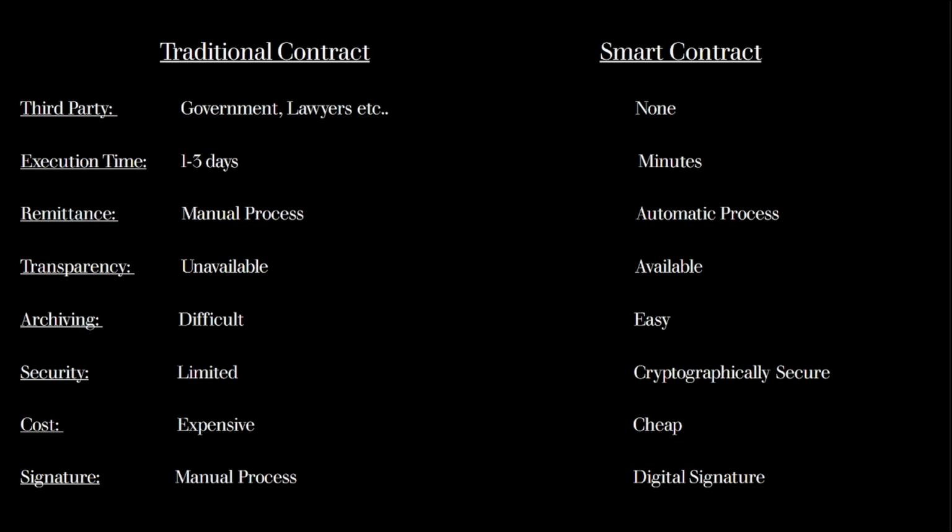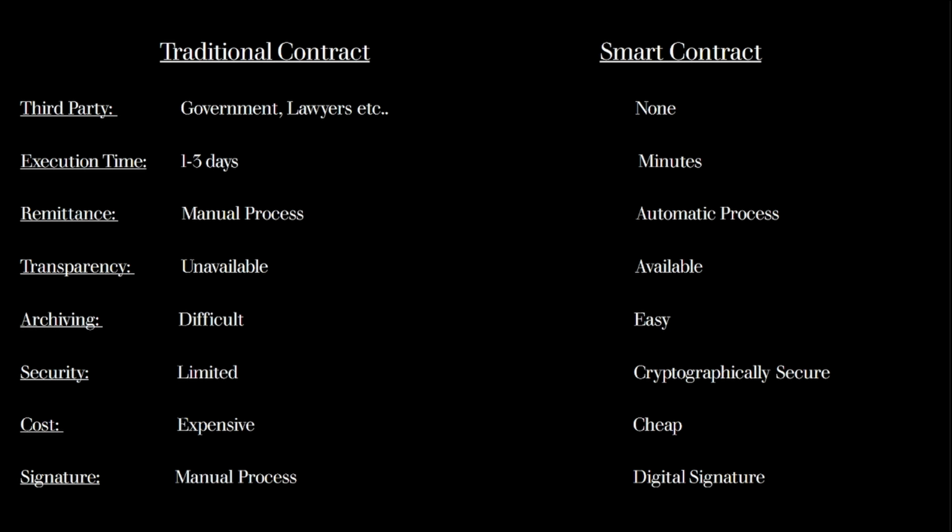Cost. Traditional contracts are pretty expensive. The prices are high compared to smart contracts because there are middlemen involved. Smart contracts are cheaper because there are no intermediaries involved. Only the charge of transaction on the blockchain hosting the smart contract will be required.